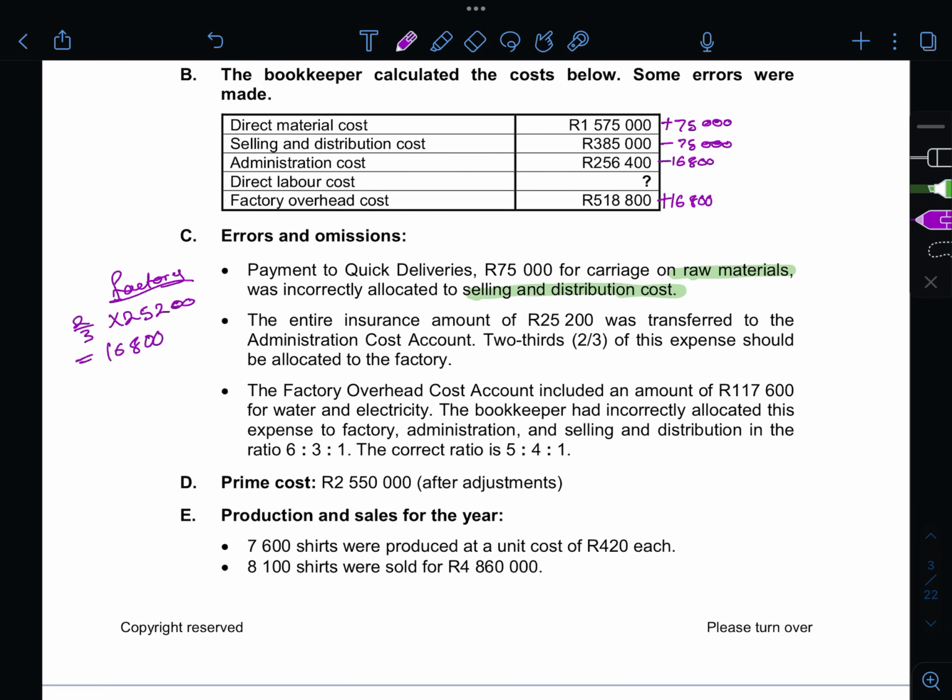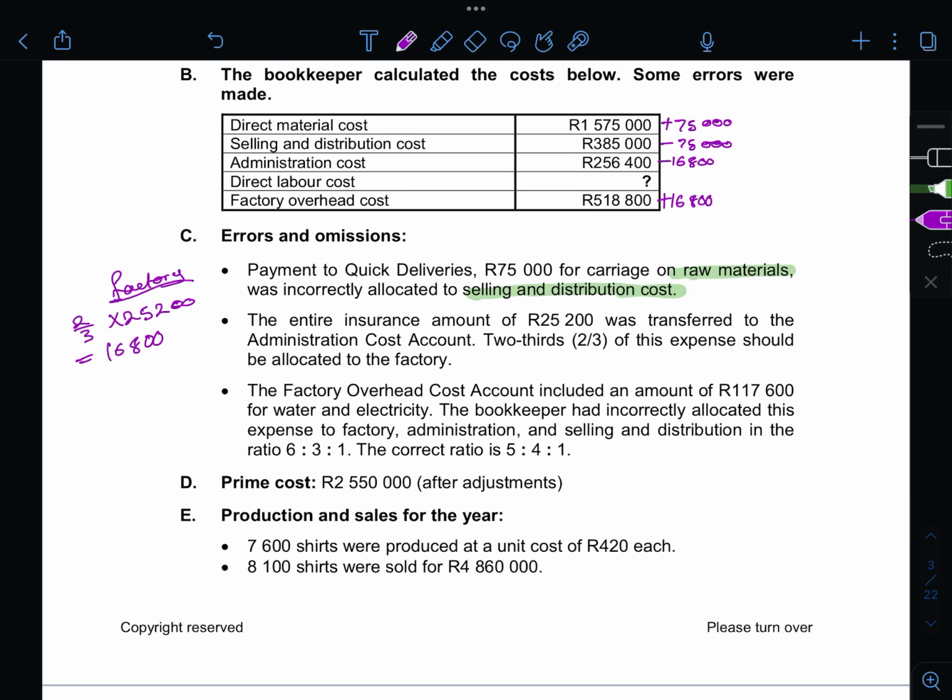Okay. And then the third one says the factory overhead cost included an amount of 117,600 for water and electricity. The bookkeeper had incorrectly allocated this expense to factory, administration and selling and distribution in the ratio 6:3:1, and the correct ratio is 5:4:1.